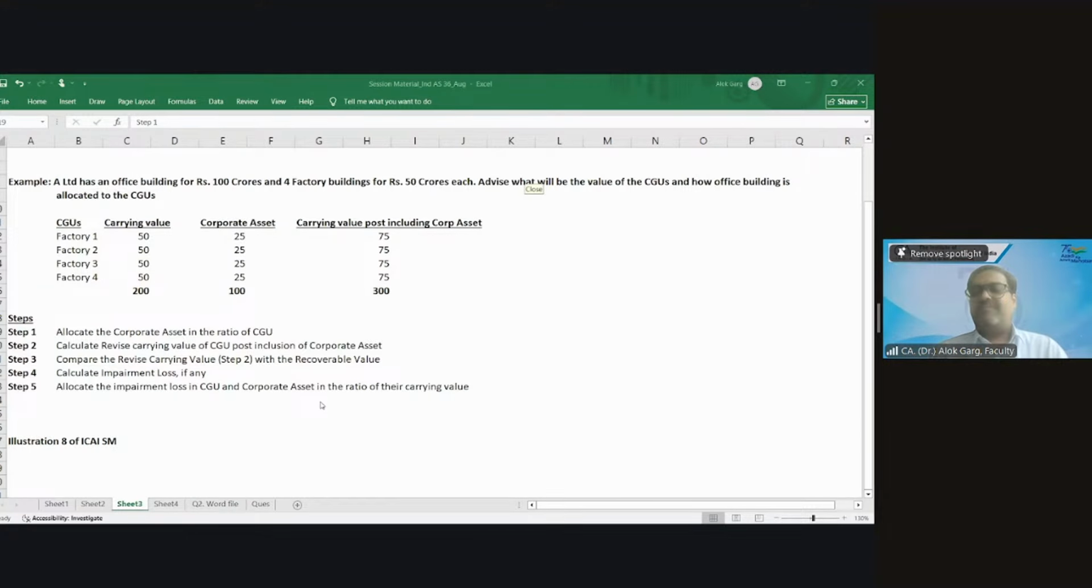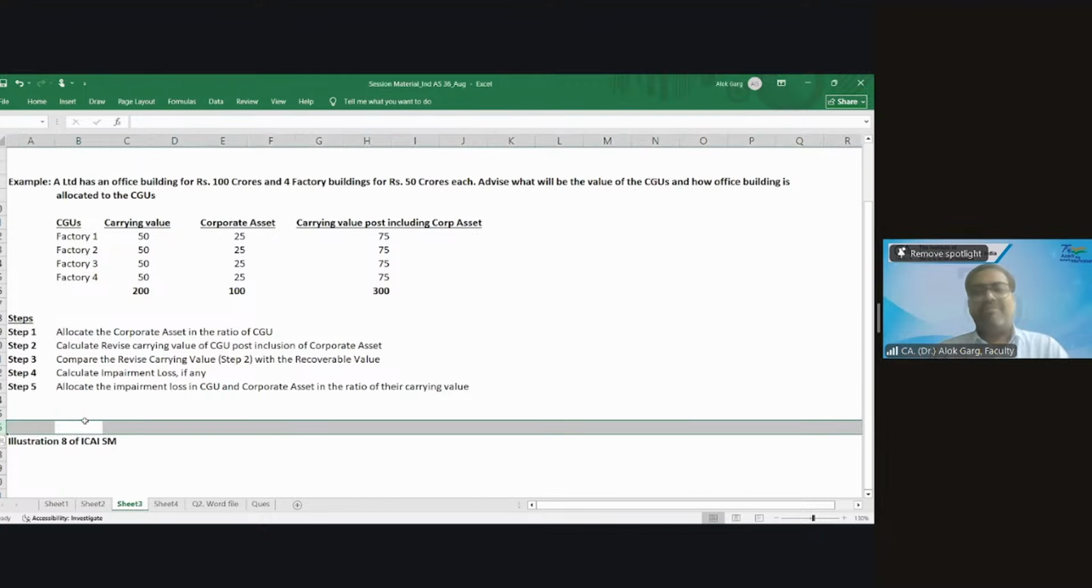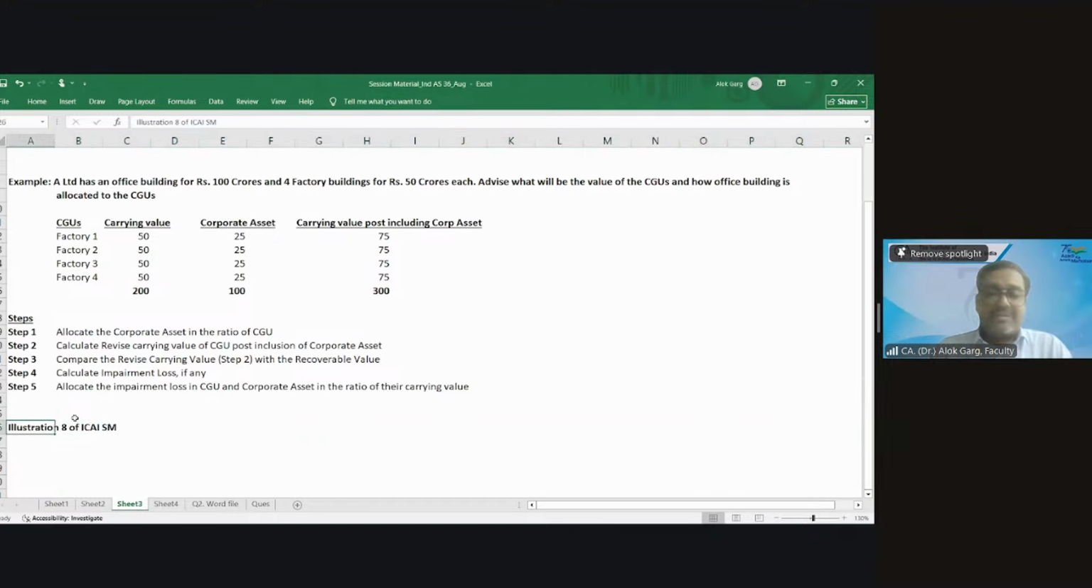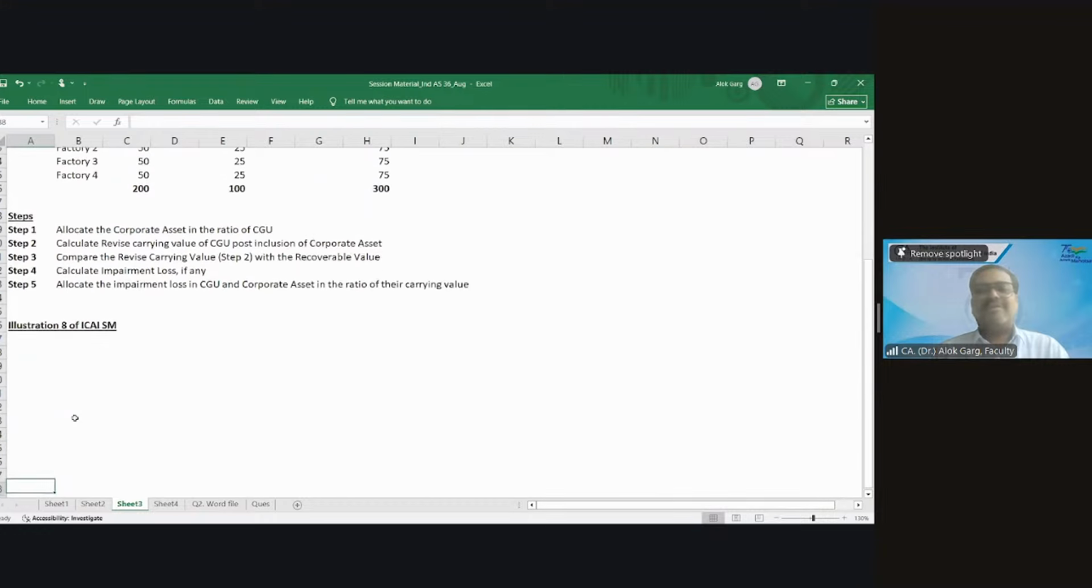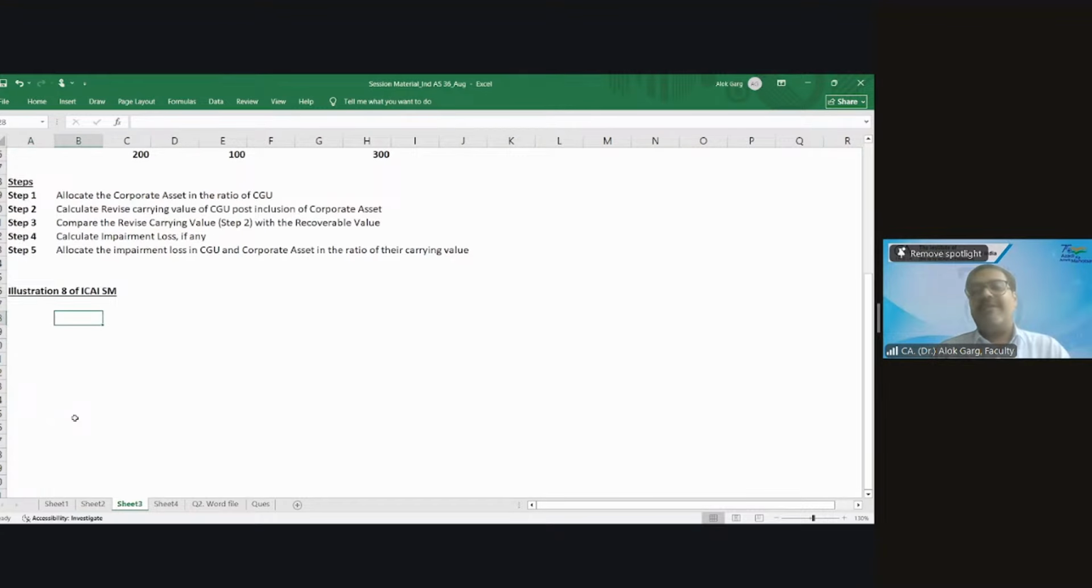Okay. So let's solve illustration number 8 now to make our understanding crystal clear. What were the facts given in illustration number 8? Do you remember or did you forget those steps? The corporate asset was given. What was the value of the corporate asset? 10 million. And then 2 CGUs were also given, right? The carrying value of the CGUs was given.